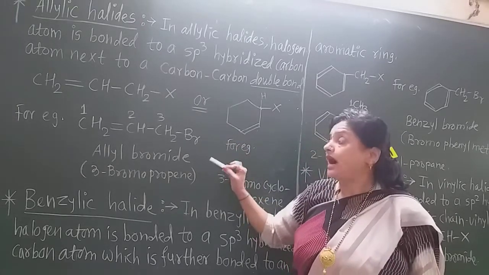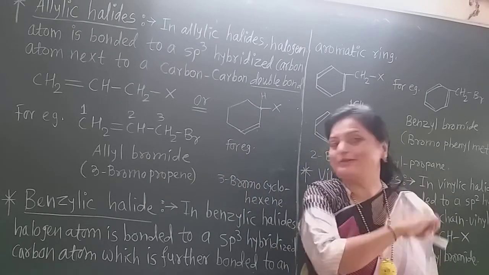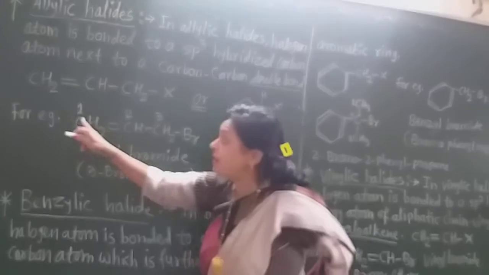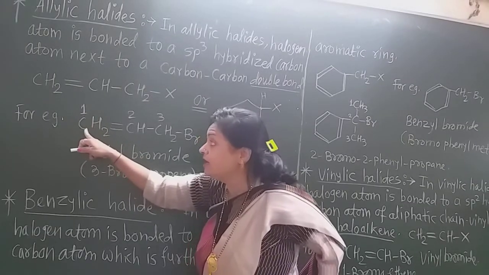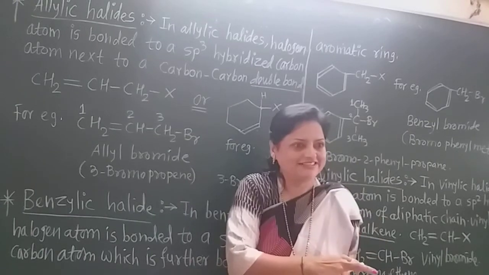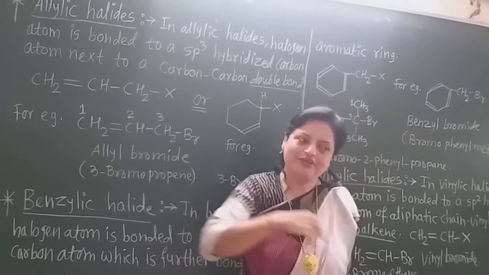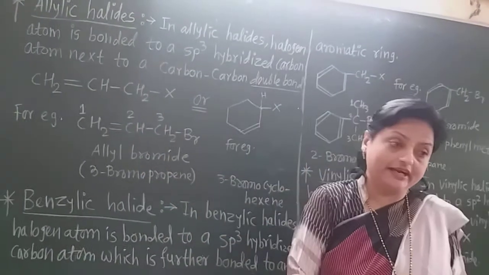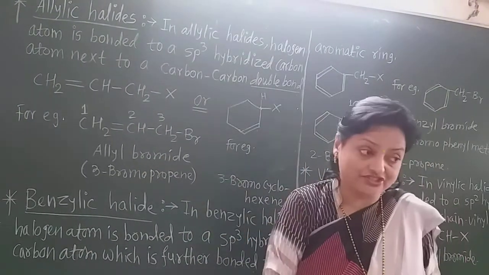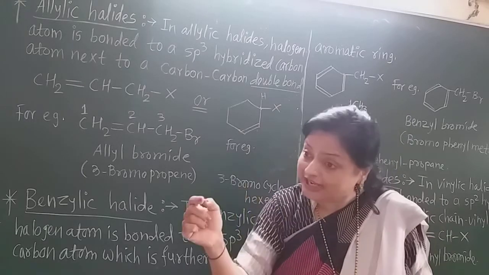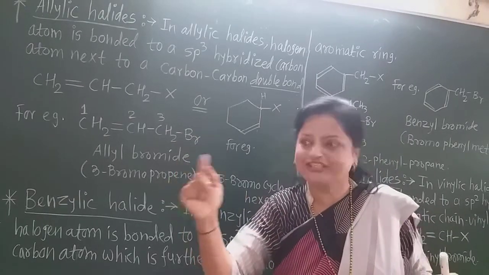But in IUPAC nomenclature, remember, the most important thing is that you always number from the carbon where the double bond is, and not from the halogen. This is a very important rule. Now what will we do if all are single bonded carbon atoms and a halogen is attached? Then we number from the carbon to which the halogen is nearest.